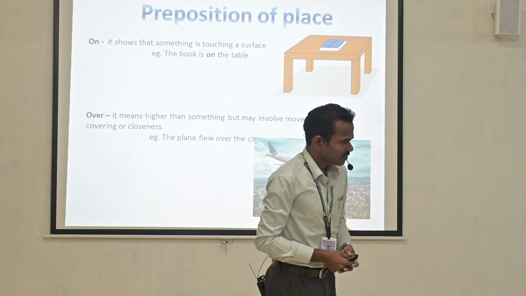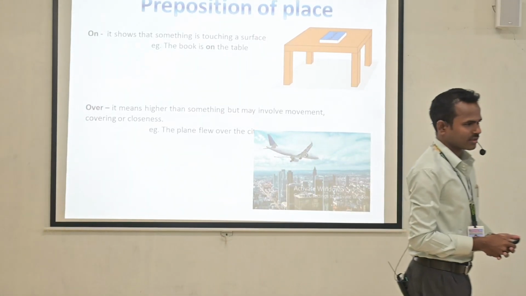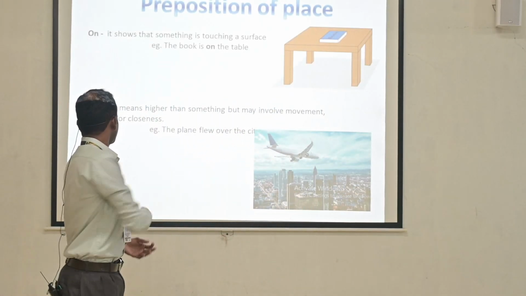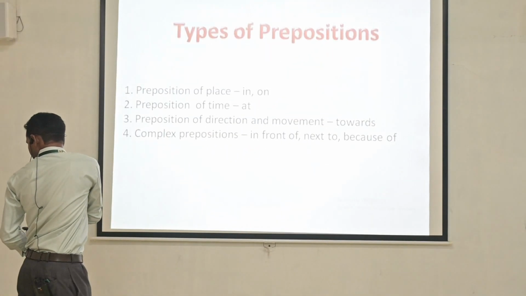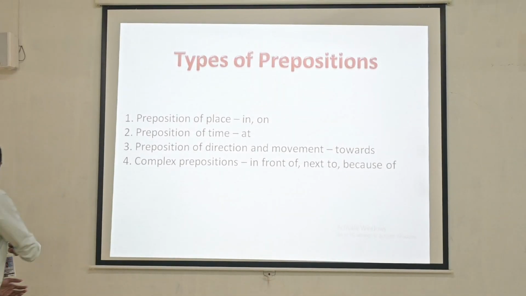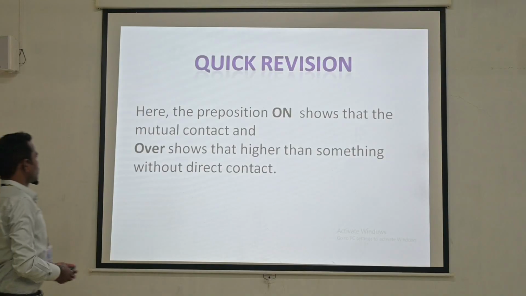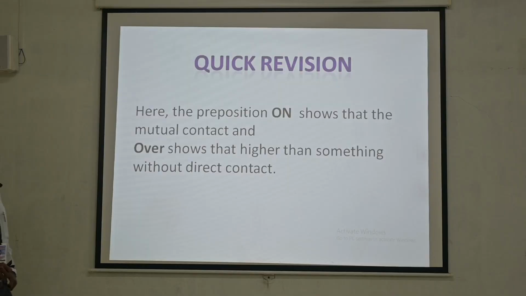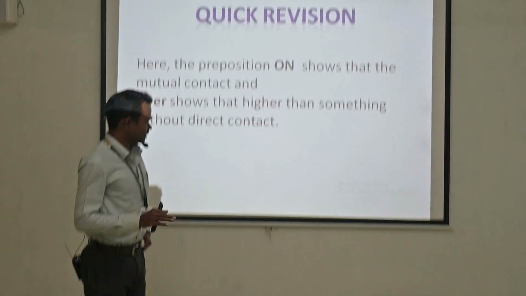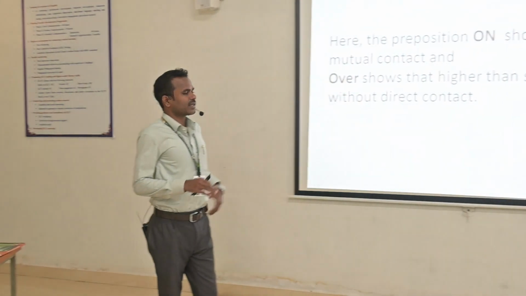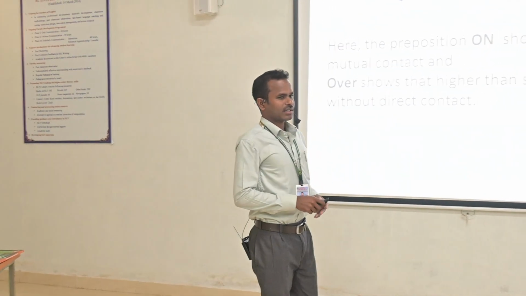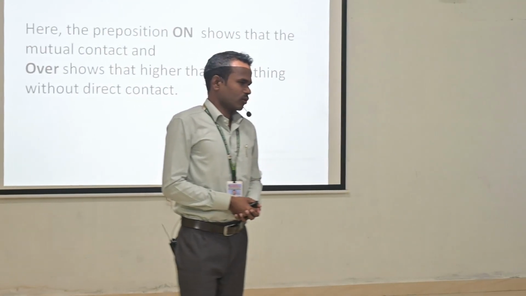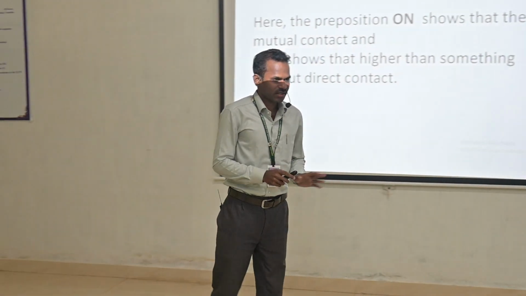Are you getting my point? Have you any doubts? Okay. Please watch the slide. On shows a mutual contact between two things, and over shows higher than something without any direct contact. So this is what I want to teach you all. So I want to give you a test.